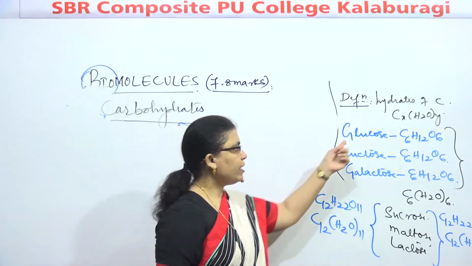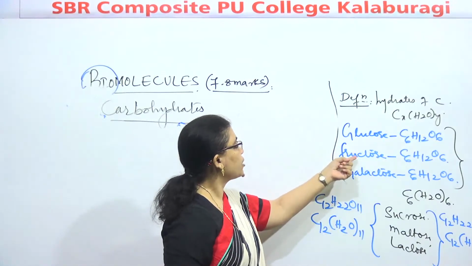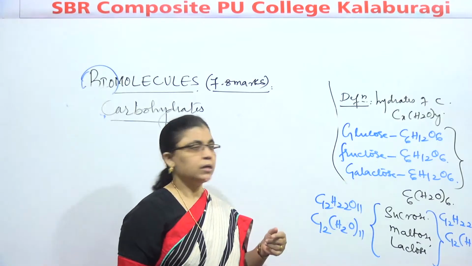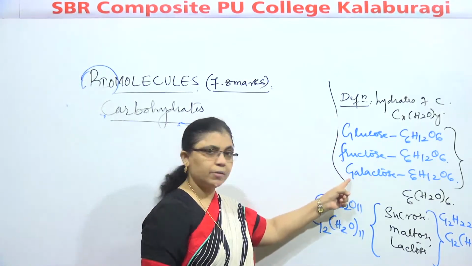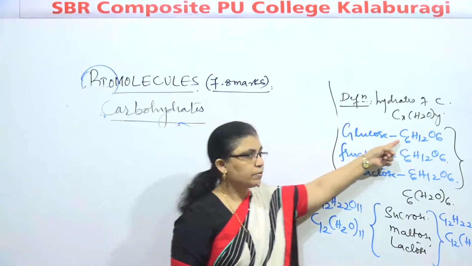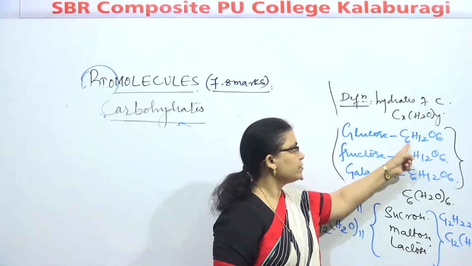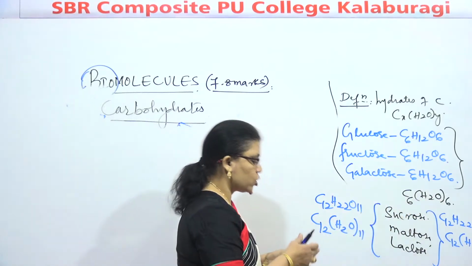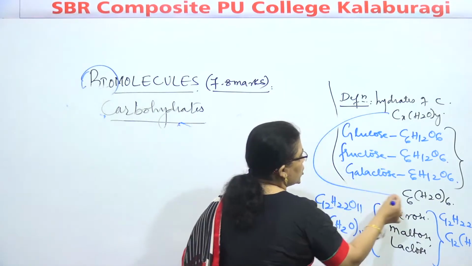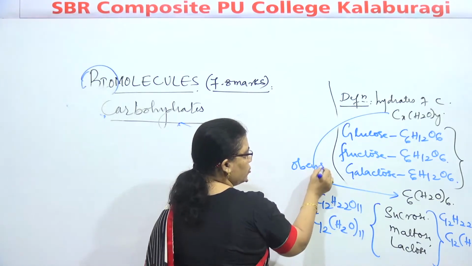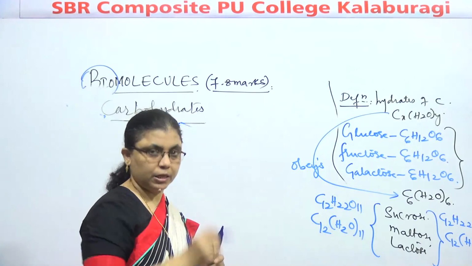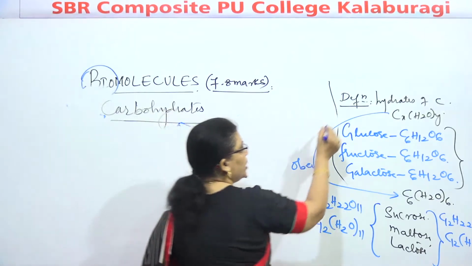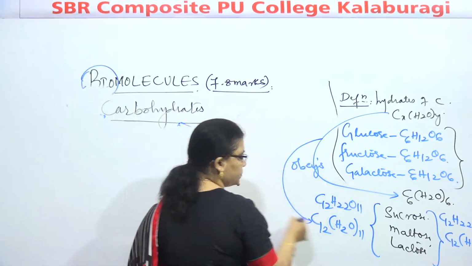Okay. Now, we have taken examples like glucose, fructose, galactose. All three have the same general formula, C6H12O6, which can be written as C6(H2O)6. It means that they are obeying the general formula. When they obey this formula, it means that they are carbohydrates. They are what, children? Carbohydrates. In the same way, the disaccharides also obey.